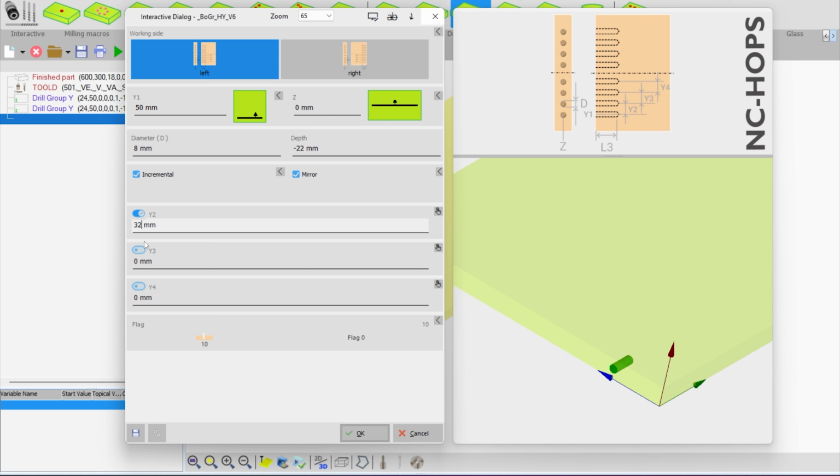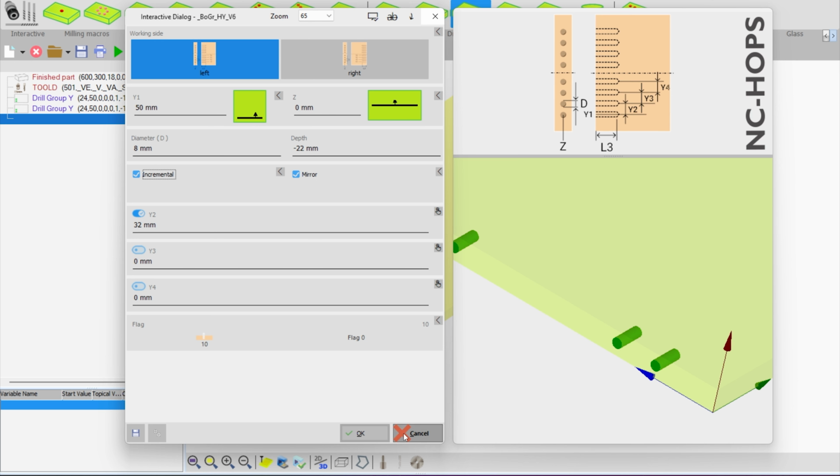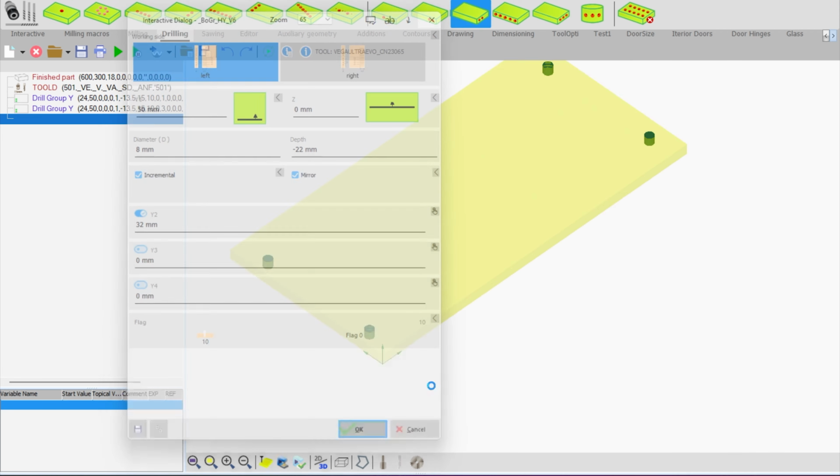Let's type 32 mil, and as you can see, we made one hole incremental 32 mil from this point. If incremental is not selected, then our hole will take 32 mil from the bottom. Let's select incremental and press OK.